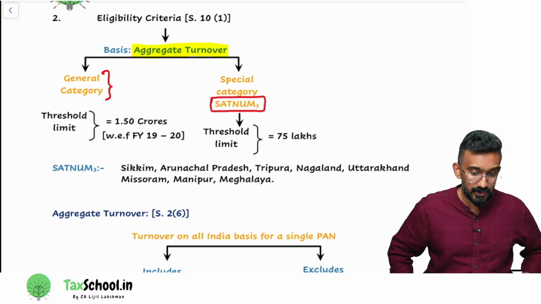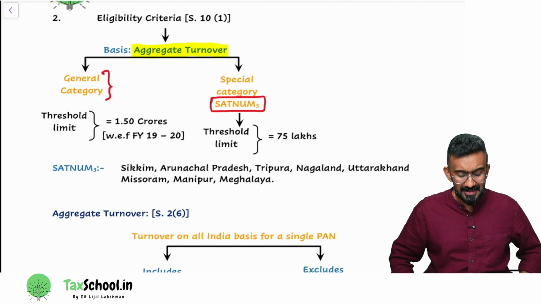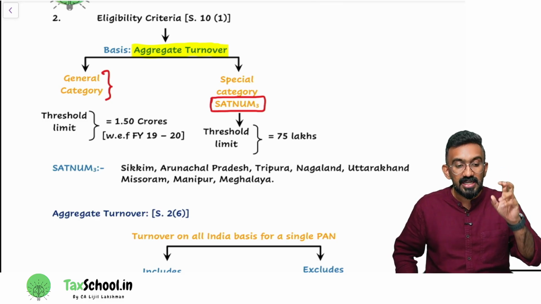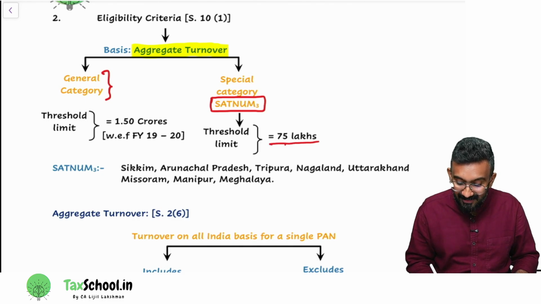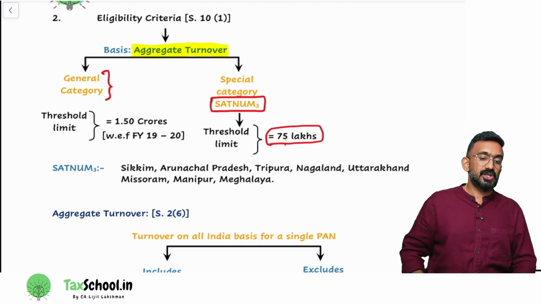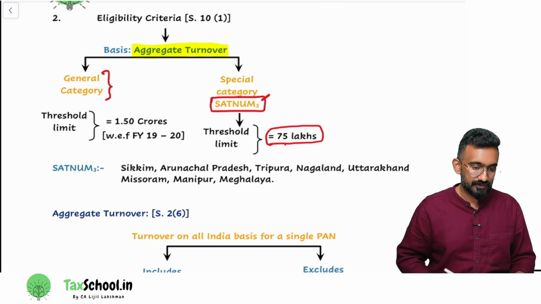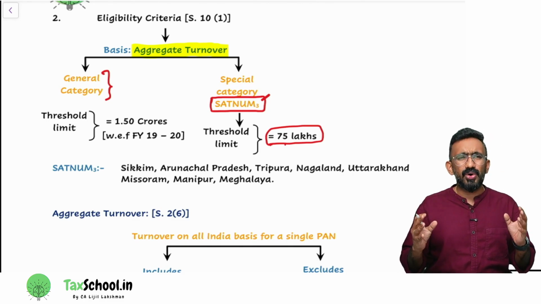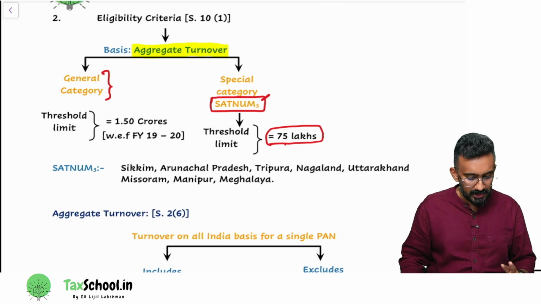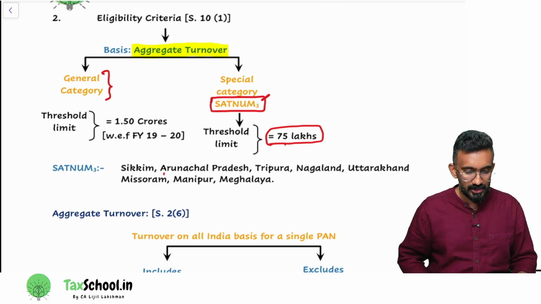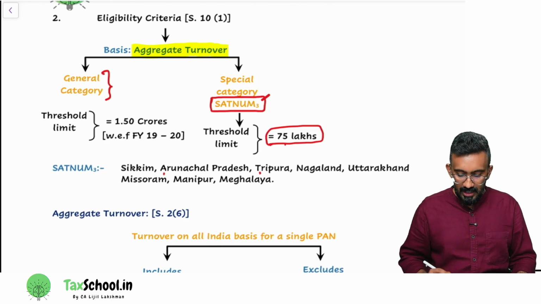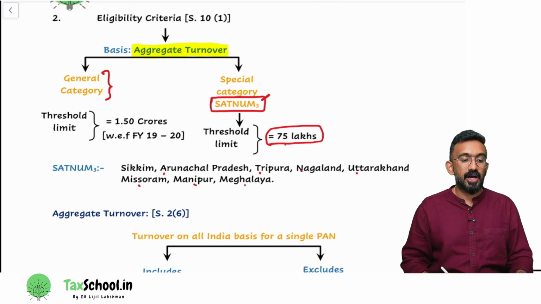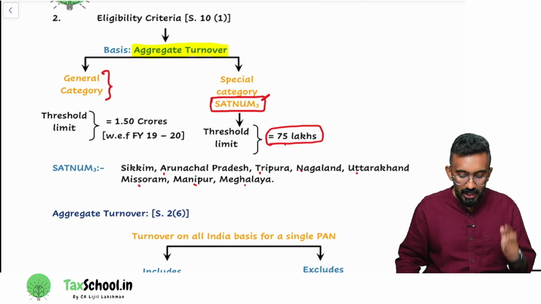And we have a code word for special category states. Is that if you're in special category states, you can opt for composition levy scheme only if your aggregate turnover is less than 75 lakhs. What are the special category states? Satnam 3. Okay, let's expand Satnam 3 and then see. You can get the small states in India. S stands for Sikkim, A for Arunachal Pradesh, T for Tripura, N for Nagaland, U for Uttarakhand, and 3M. All these 3M are from Northeast. What are they? Mizoram, Manipur, Meghalaya.